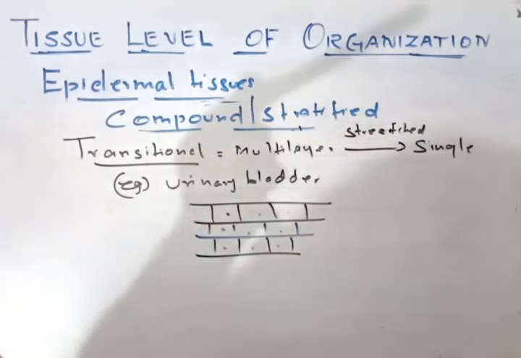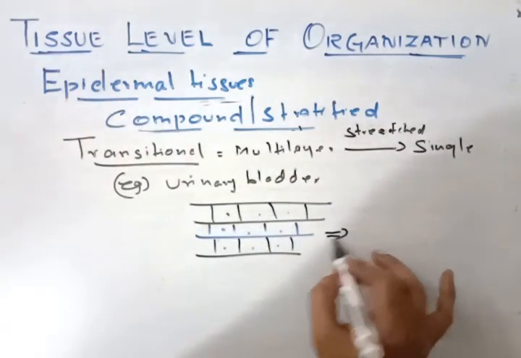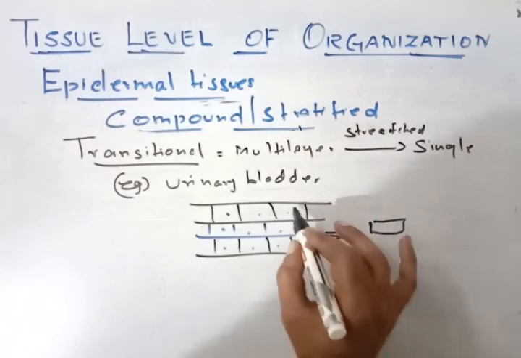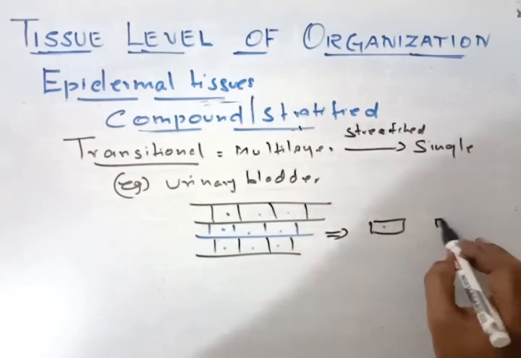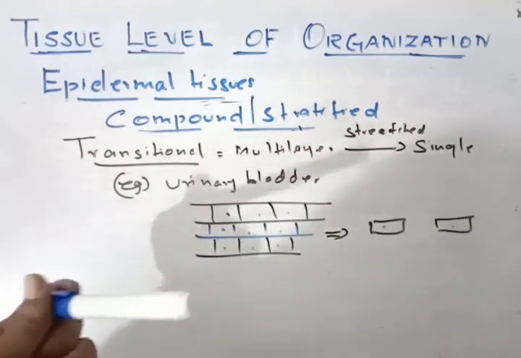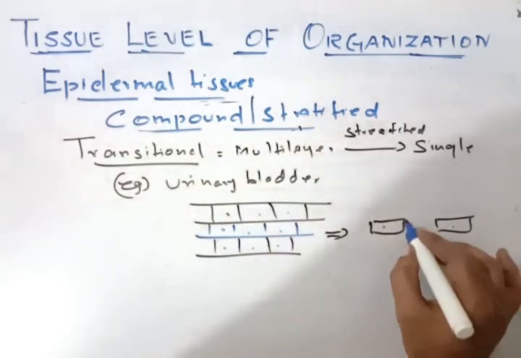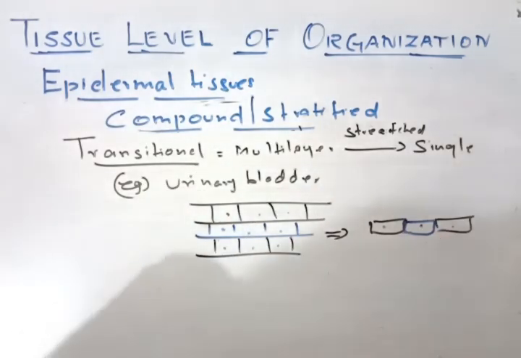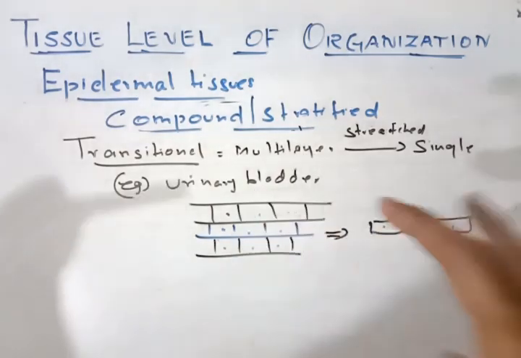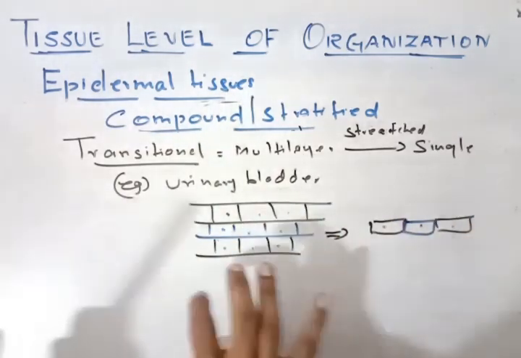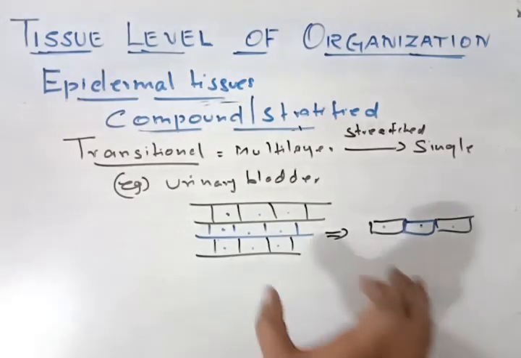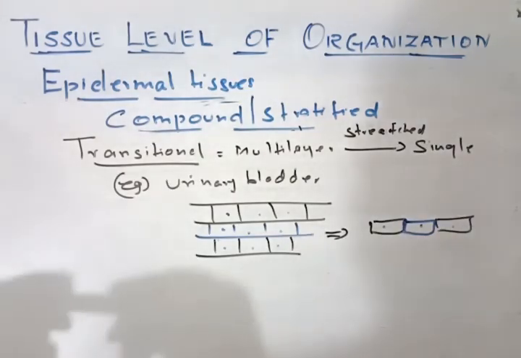This black cell will move to the top, and the one below will also move, and there's a gap in between. So the blue color will fit in. This is how it looks like a single layer. When the urine is filled up, it gets stretched out, so the multi-layer is converted into a single layer.